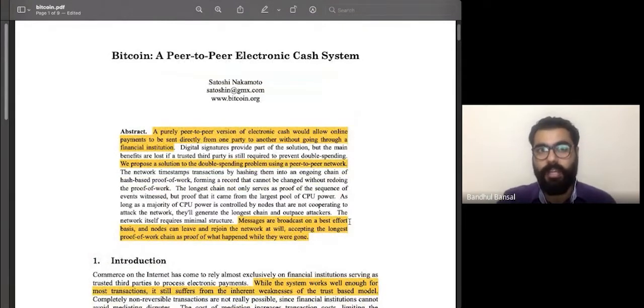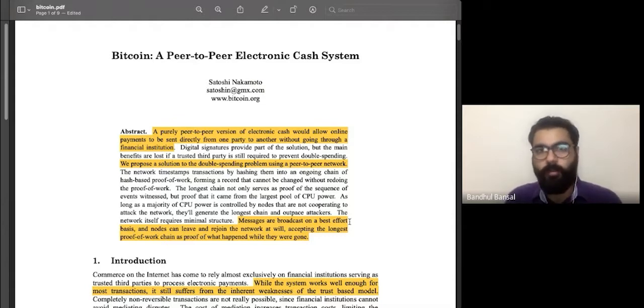Just try and understand that 2008 was not such a time when such a big technology could have been imagined. So that is why today we are talking about it, right? In 2020, all of us have actually seen what Bitcoin has done, right? The pricing of Bitcoin is a proof in itself as to what financial institutions can look like. So let's try and understand what this document has in place for us, right?